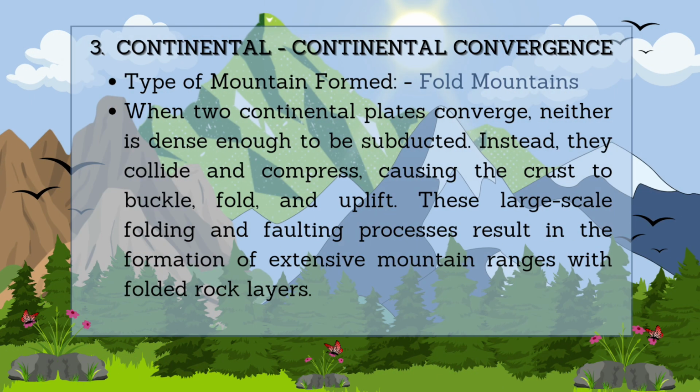The third one is the continental-continental convergence. The type of mountain that can be formed in this convergence is the fold mountains. When two continental plates converge, neither is dense enough to be subducted. Instead, they collide and compress, causing the crust to buckle, fold, and uplift. These large-scale folding and faulting processes result in the formation of extensive mountain ranges with folded rock layers.